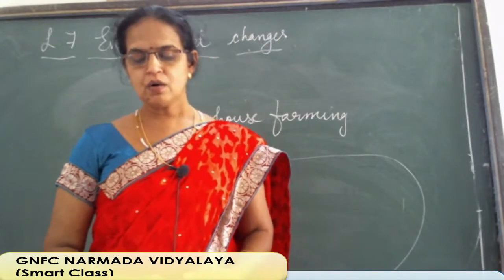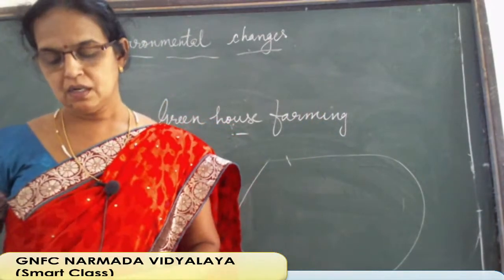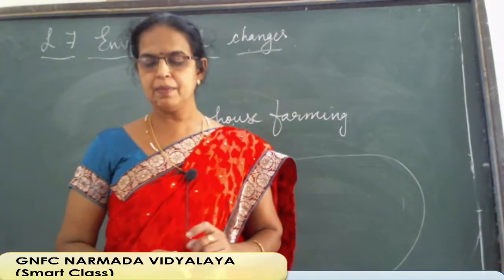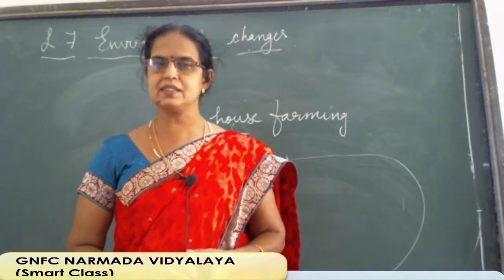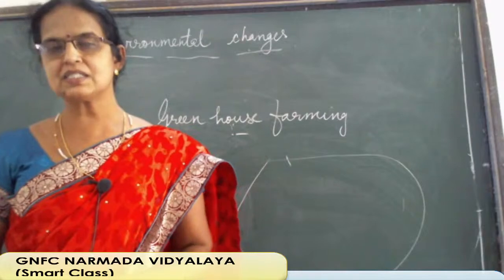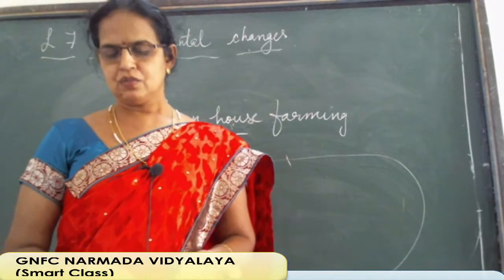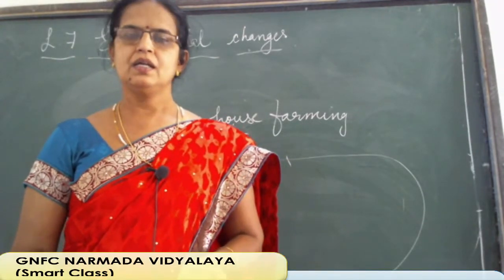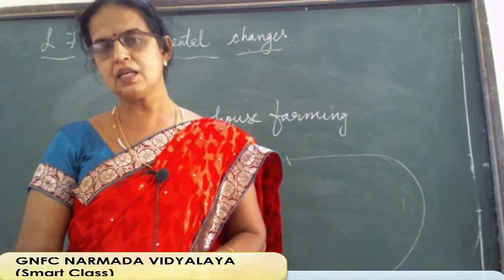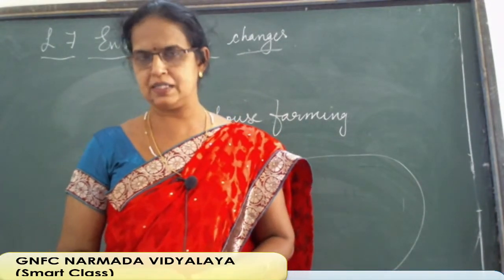So what is global warming? Underline that also. Global warming refers to an unequal, not equal, and continuous rise in the average temperature of the Earth's climate system due to greenhouse gases. So who is the villain here? The villain is greenhouse gases. Which are the greenhouse gases, that we will see. So greenhouse gas is the basic reason. From there the climate system changes, then global warming takes place. So basically, if we reduce the use of greenhouse gases, that will be beneficial for us.